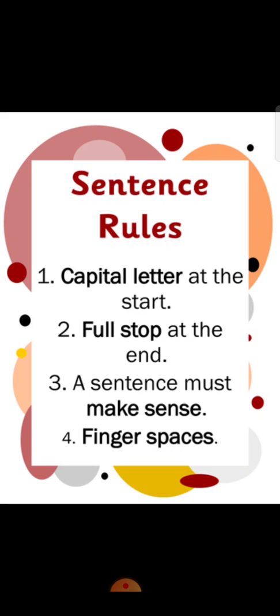A baker sells bread. So in this sentence, sells is the verb or the doing word. So with the help of these rules, we can write sentence easily. So you all are requested to follow these rules to write a sentence.